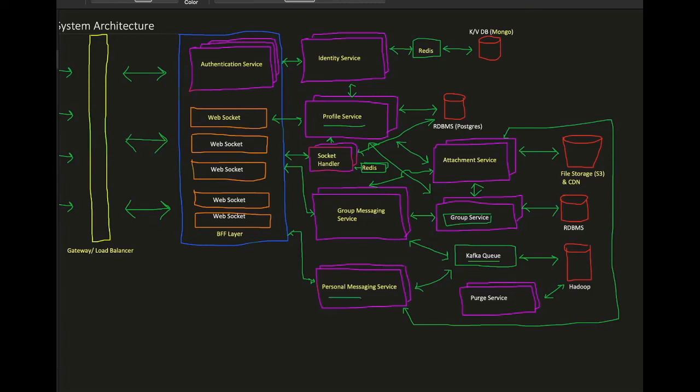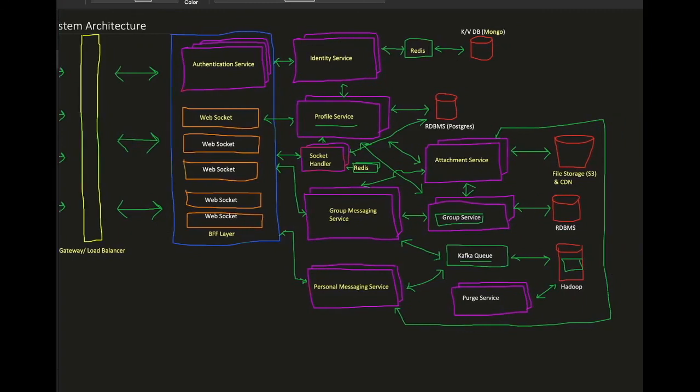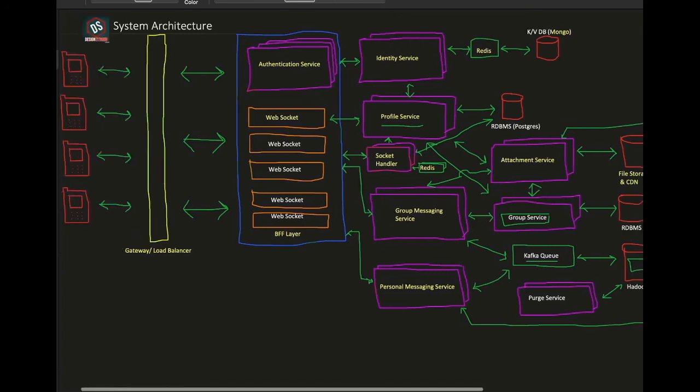Now apart from this, if you are persisting those messages in Hadoop, then you also need to have a purge service which will regularly clean up the messages which have been delivered, because we do not want to do it in real time. So this is how the entire messaging will work. Personal messaging service and group messaging service both will be connected to the attachment service for storing files such as videos and images that are shared, and any sort of documents also. So this is the design.